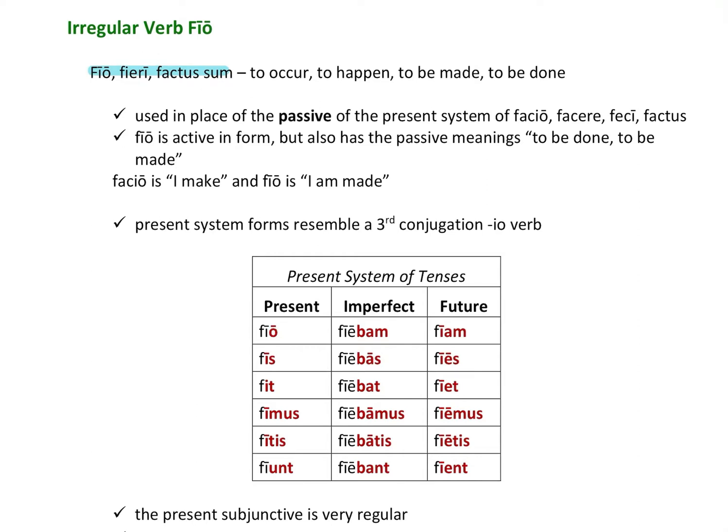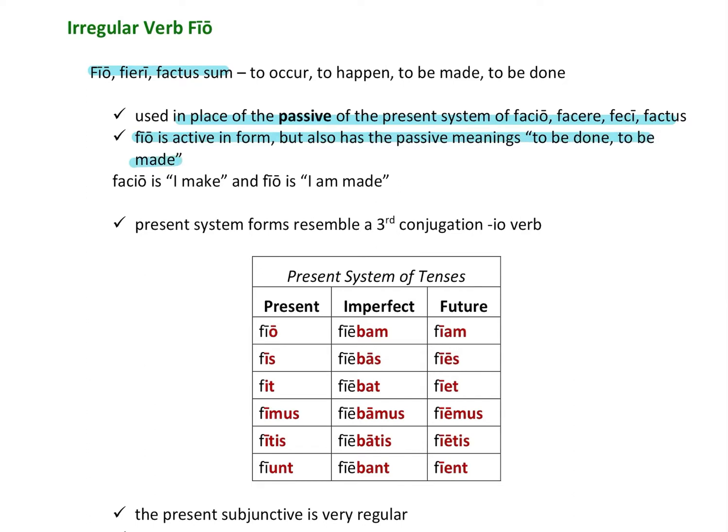And this verb looks a little like a deponent verb because there's three principal parts, but it's not a deponent verb. It's a very common irregular verb that the Romans use in place of the passive of the present system, facio, facere, feci, factus. So in other words, facio, facere, feci don't get turned into passive. You use fio, fieri, and factus sum forms instead. So fio is active in form, but it also has the passive meanings to be done and to be made.